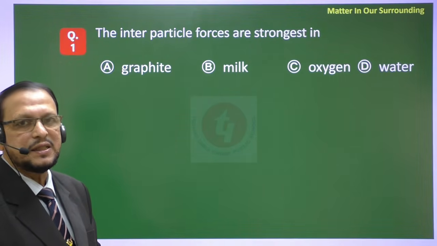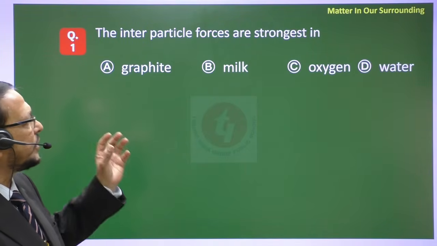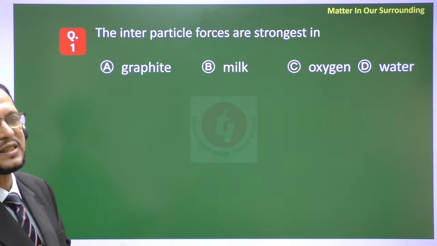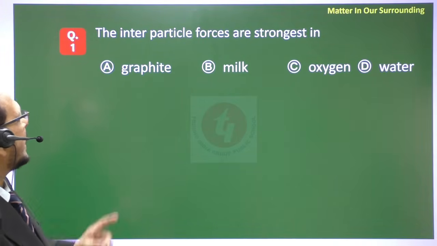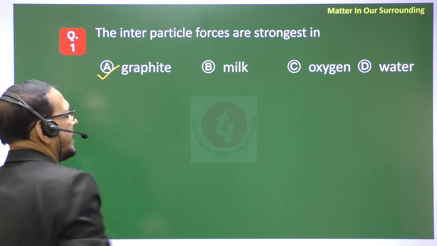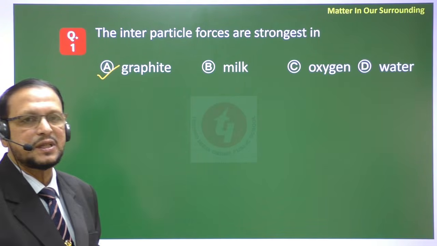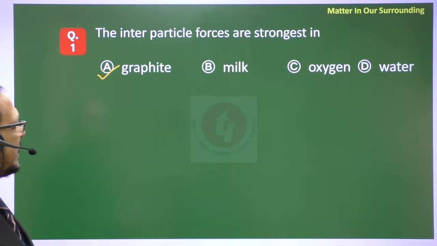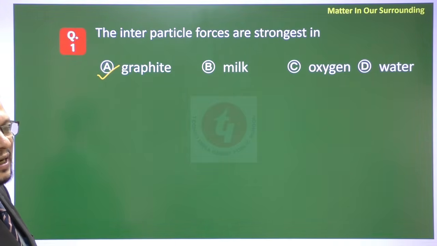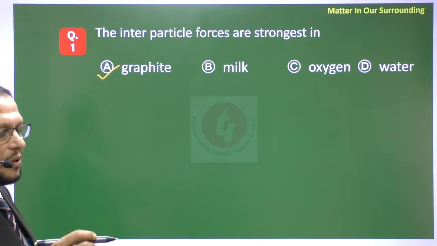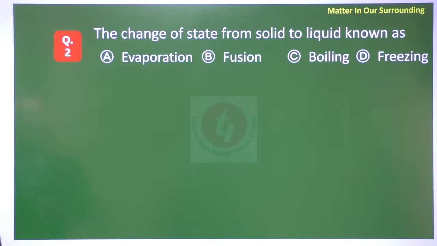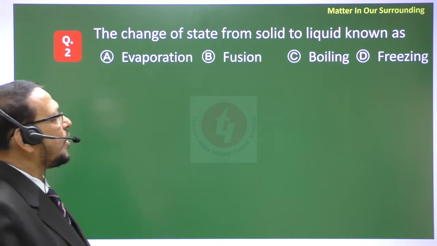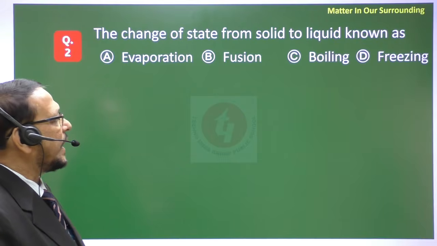Graphite is solid. And we know the intermolecular force of attraction is the highest in solids, and that's why the answer should be graphite. The Greek word graphite means "I write", and you see the pencil we write with, so that is the solid. So the answer is graphite. The second question is, the change of state from solid to liquid is known as what?